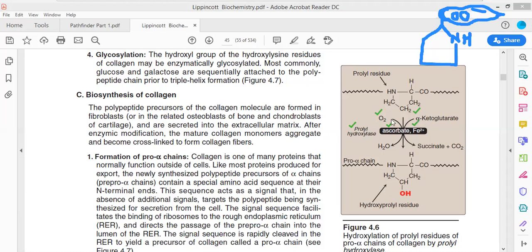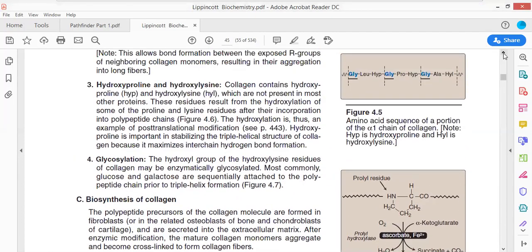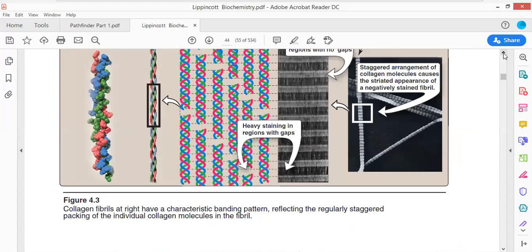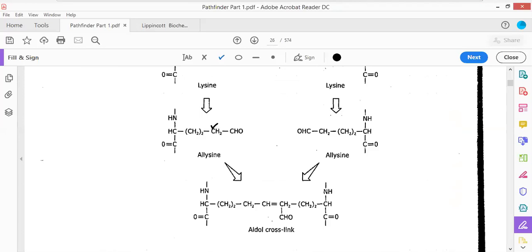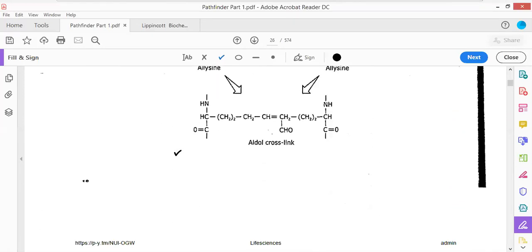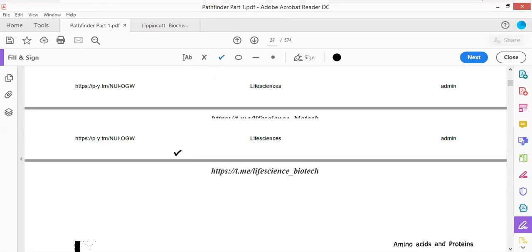If any of the four different components is absent, whether it is oxygen or alpha ketoglutarate or ascorbate or iron, the prolyl hydroxylase enzyme is not going to work. There would be no hydroxylation. When there is no hydroxylation, there will be no binding in the structure of the collagen molecule. See, this binding in the collagen molecule of the alpha helix is taking place because of hydrogen bonding. Probably Pranav sir could have described this much better. Okay, he has not described. No, sorry, he has not described.